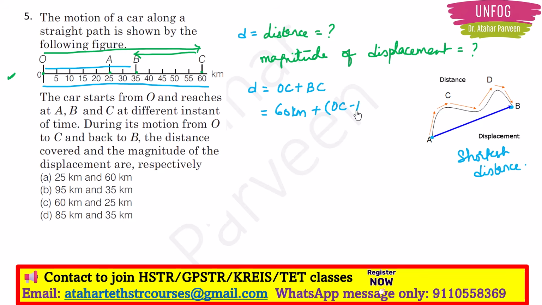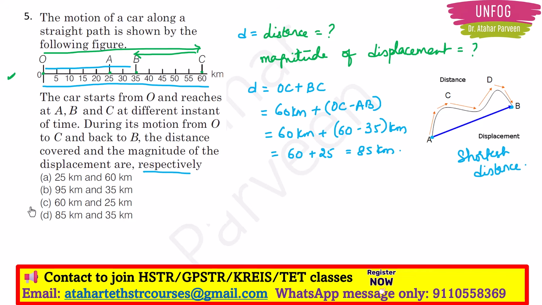OC minus AB, so this is equal to 60 kilometers plus 60 minus 35 kilometers. So this is equal to 60 plus 25, which is equal to 85 kilometers. In the question they have given respectively, so you have to follow the order. First answer, distance, is 85 kilometers.